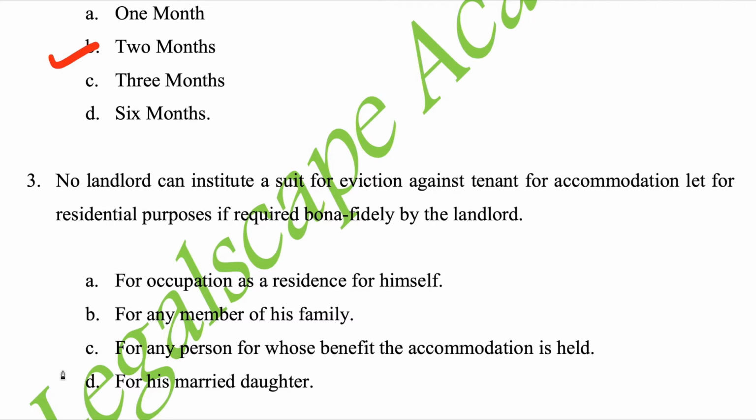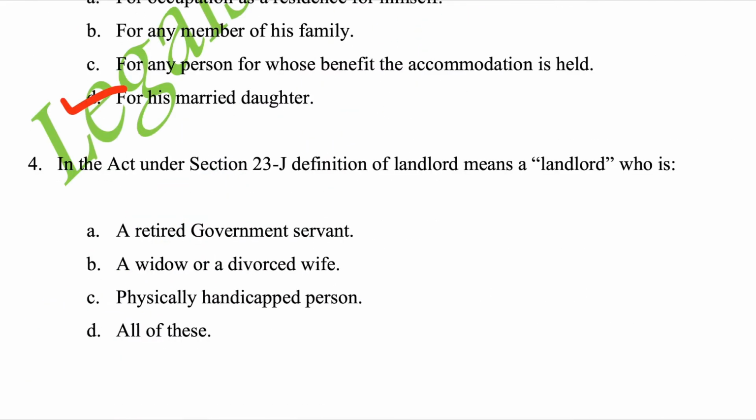Correct answer is D. It is given in section 23A. Next question. In the Act under section 23J, definition of landlord means a landlord who is A. A retired government servant, B. A widow or a divorced wife, C. Physically handicapped person, D. All of these. Write your answer.